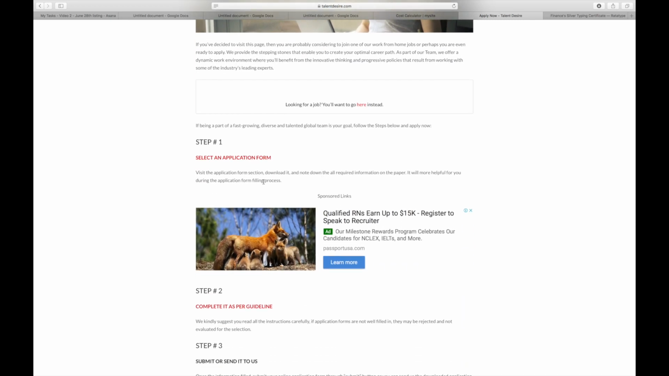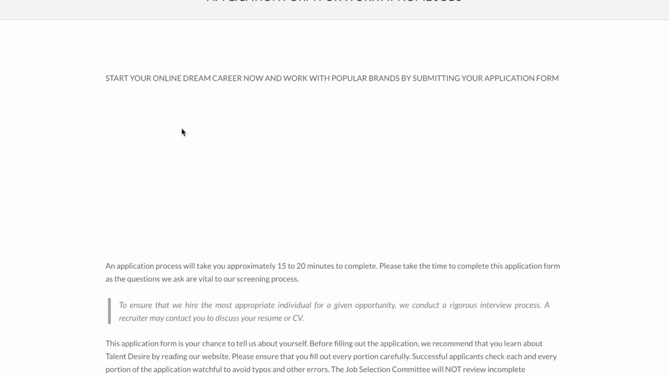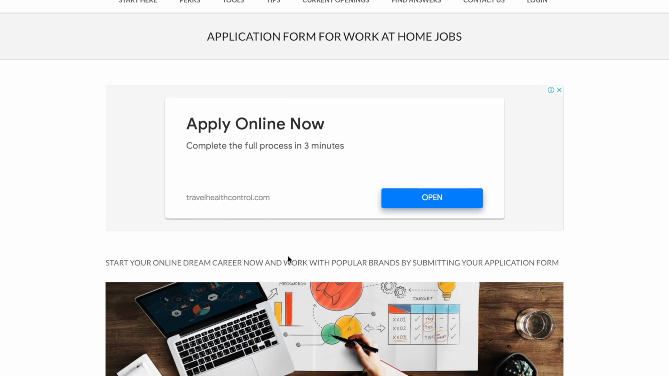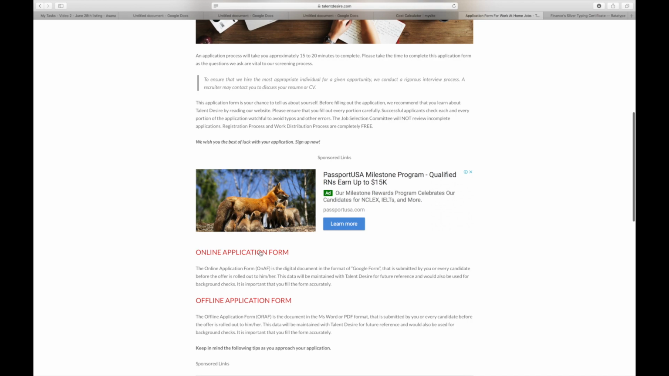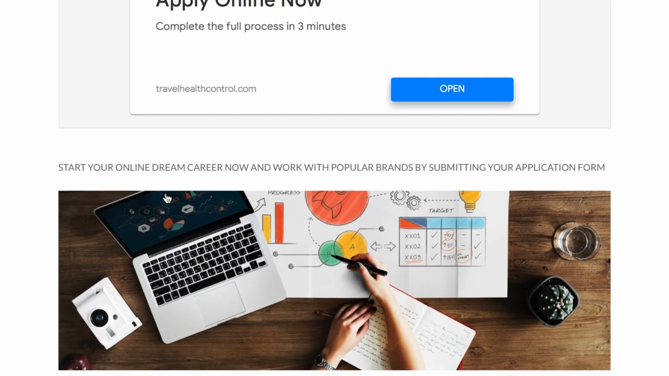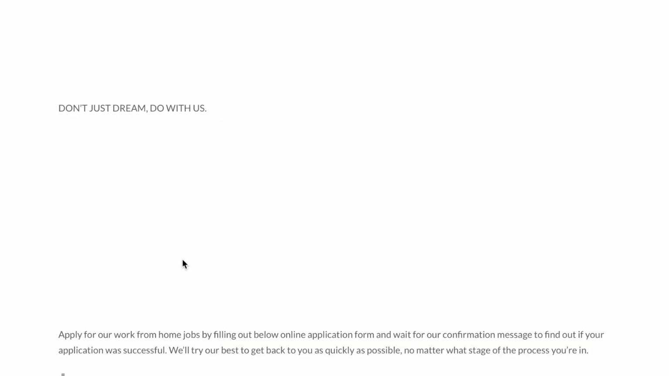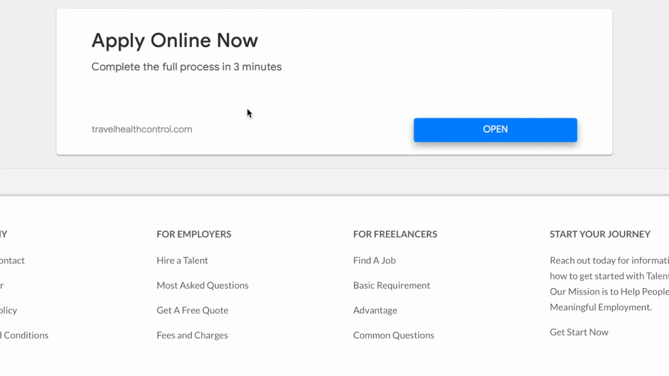Now once you land on this page, just scroll down below and you can see here, select an application. Click on this red link right here, and after that, we're going to come over to this page where you can see an online application form for work at home jobs. I want you to scroll down below and look for this red link right here. If you cannot find the registration page, make sure you rewatch this video, or you can bookmark or save this video to your playlist and rewatch this video later on.